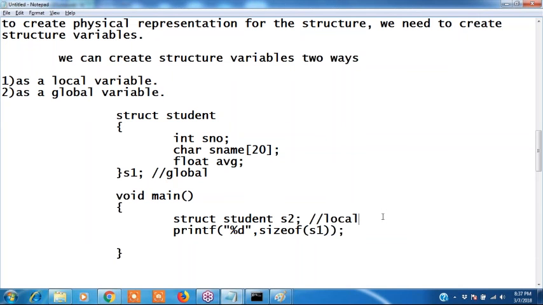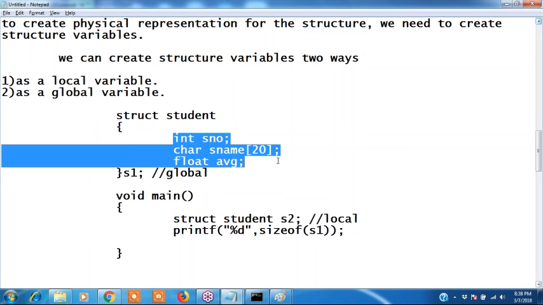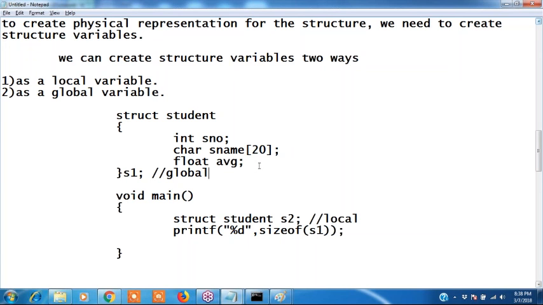Let's write this. We can create structure variables two ways, as a local and as a global variable. Array is a collection of similar data type elements. Structure is a collection of dissimilar data type elements.